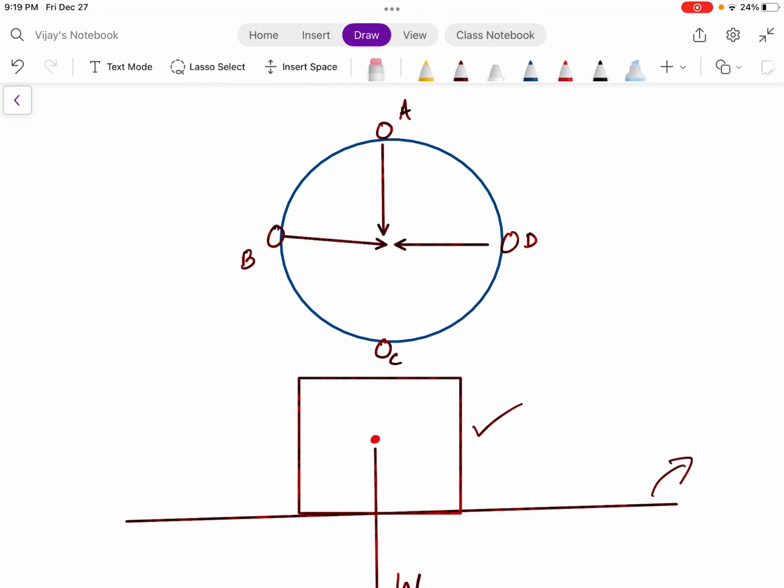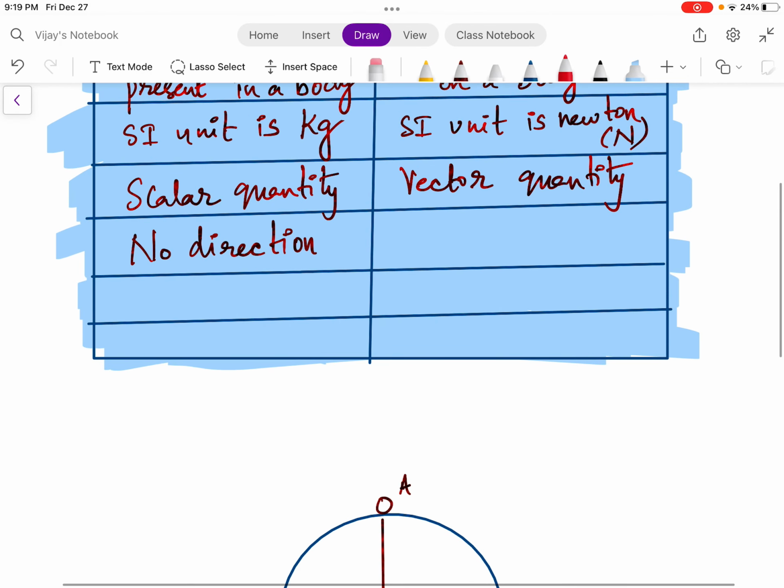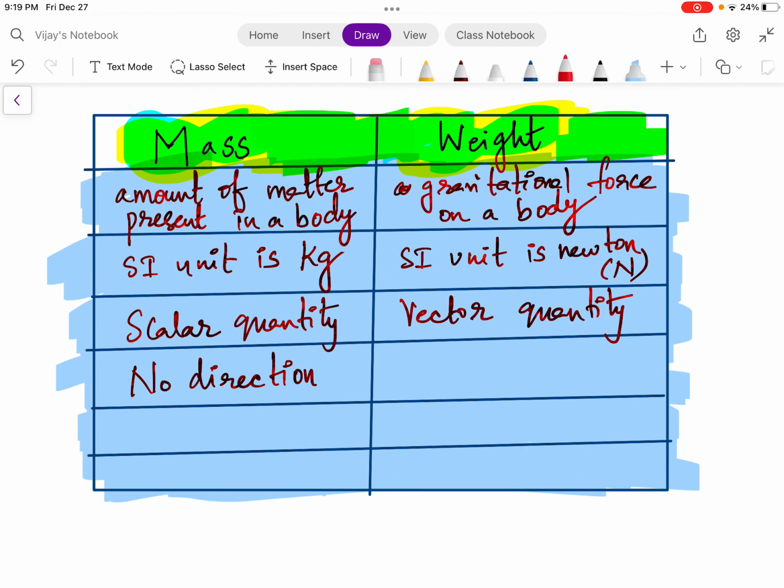So on D it acts like this, on C it acts like this. You can see the purpose of weight is to pull every body towards the center of the Earth. That means every body on Earth is attracted towards the center due to the weight, which is nothing but the gravitational force between the body and the Earth. Weight is a vector quantity, so it has direction.